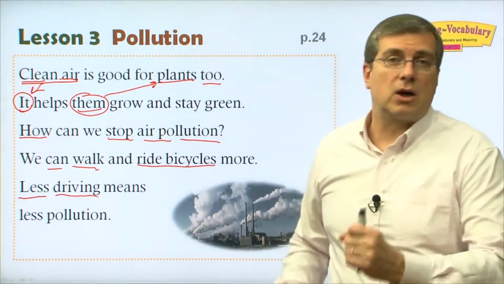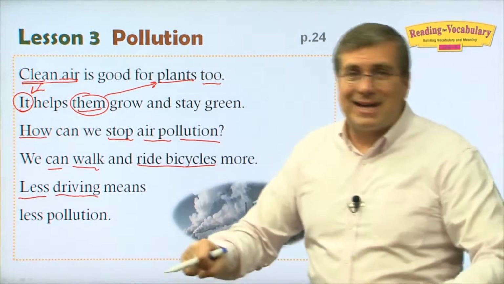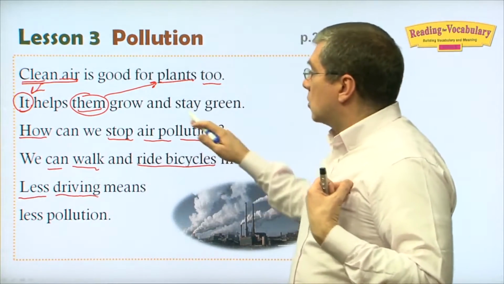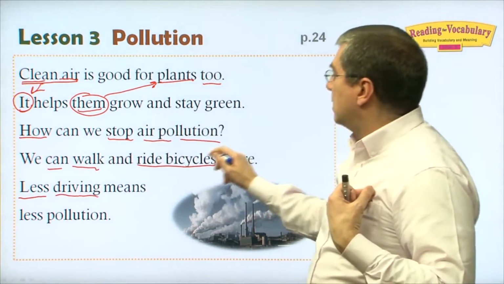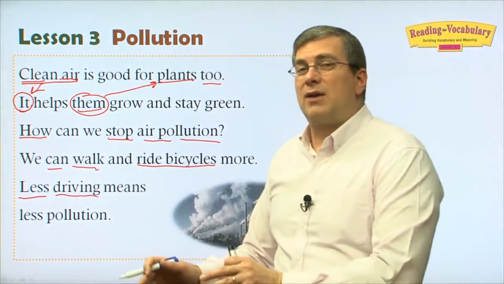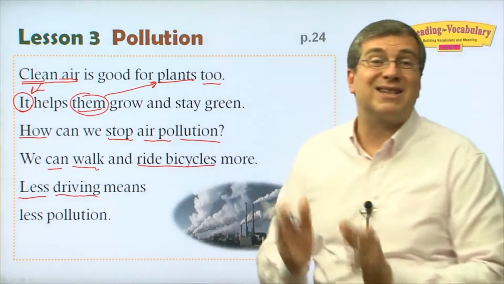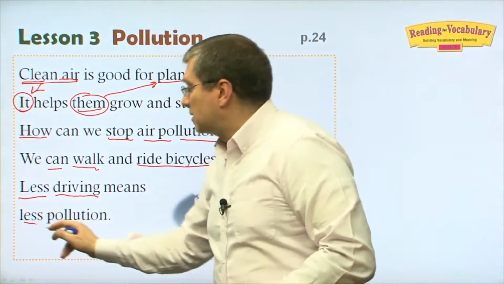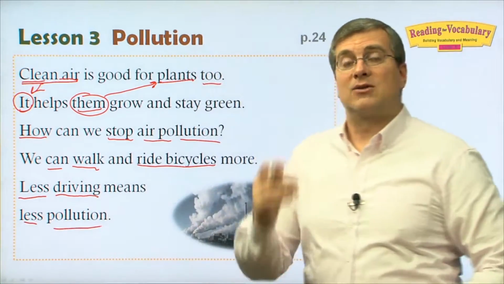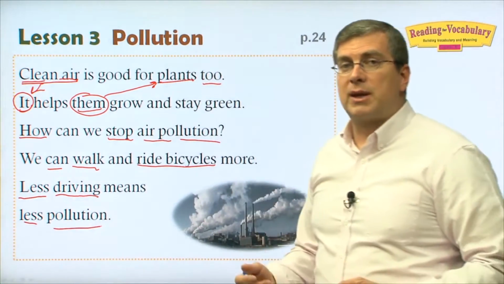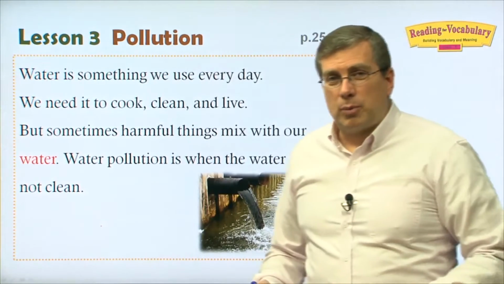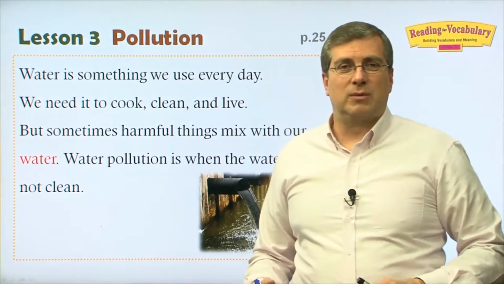But walking doesn't cause pollution. Riding a bike doesn't cause pollution. So that's how we can stop air pollution: walking and riding bicycles more. Less driving. If we do that, we don't drive as much, or we don't use the bus, maybe less buses. Less driving means less pollution. Okay? That's one way we can do something to help stop air pollution. Okay, we talked about air pollution. That was one of the types of pollution.